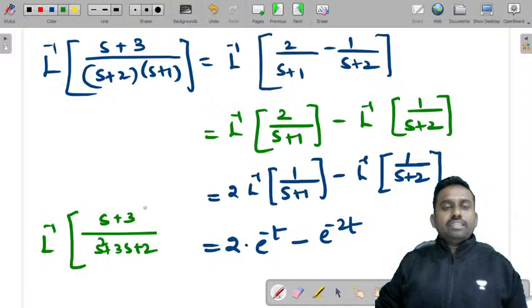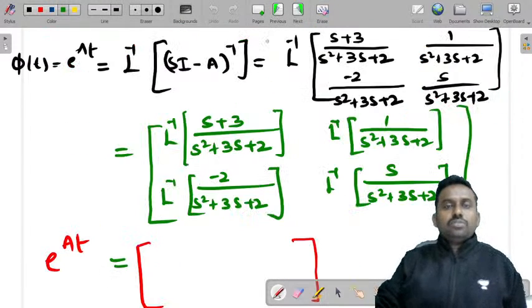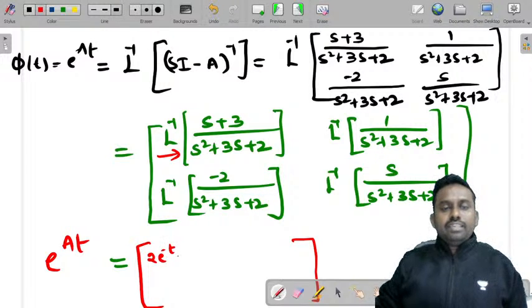That we have written it like this, right? So this is the Laplace inverse. Let's write this: 2 into e power minus t minus e power minus 2t, the Laplace inverse of this term. So this is the first value that we got. Now let's take the Laplace inverse of 1 by s square plus 3s plus 2.